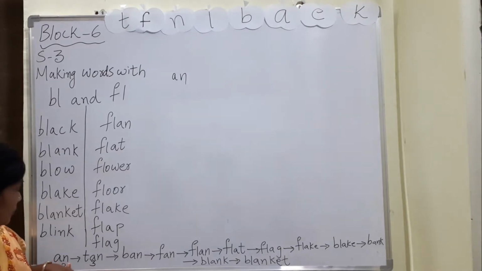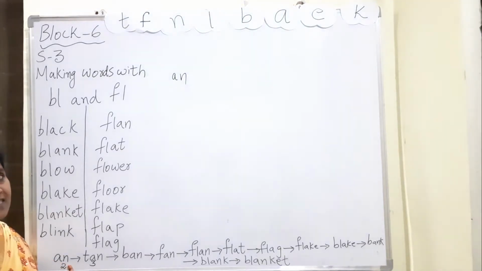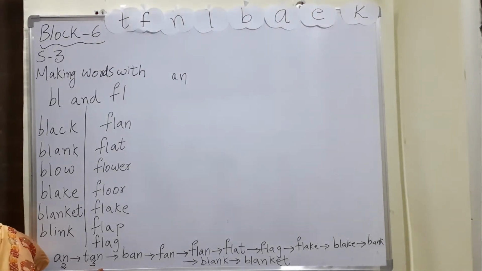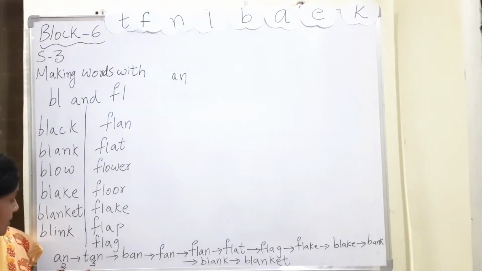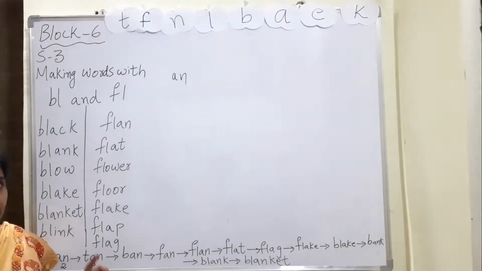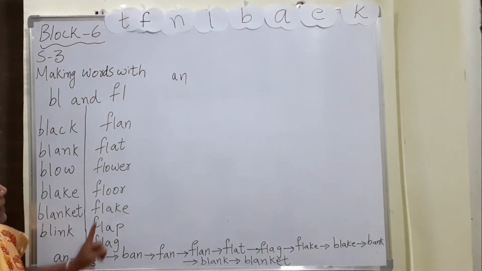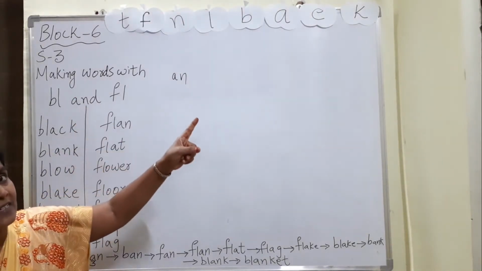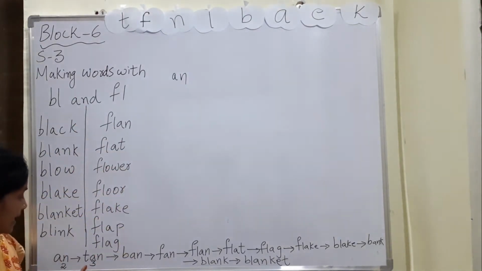First I told you to make a word with 2 letters. You have made it. Next one is with 3 letters. So what am I adding here? First 2 letters are A and N, an. To that I am adding the letter T from our letter cards. So I am getting the new word T-A-N, tan.